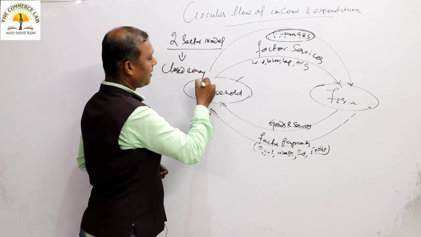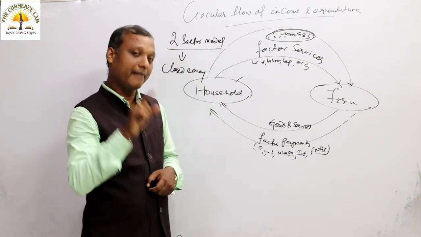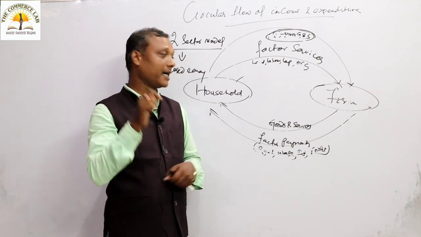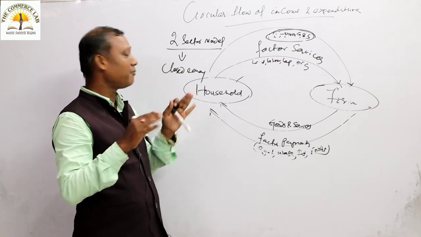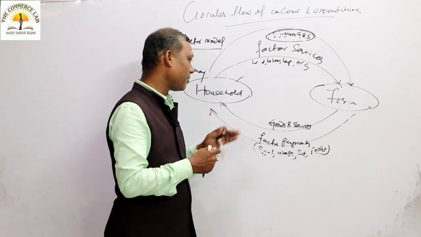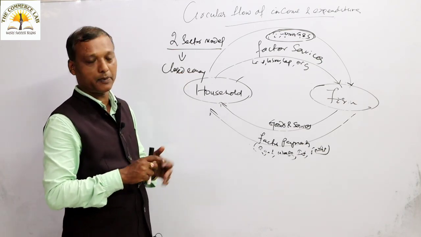We also have the circular flow of income and expenditure in the three sector model, which will also be a closed economy. But when you introduce foreign trade in the circular flow, that is the four sector model with an open economy. Let me discuss this here. One is a closed economy, one is an open economy. What is the meaning of closed economy and open economy?